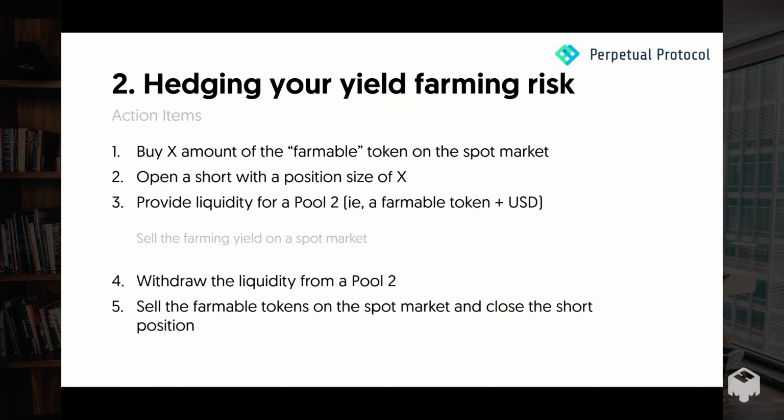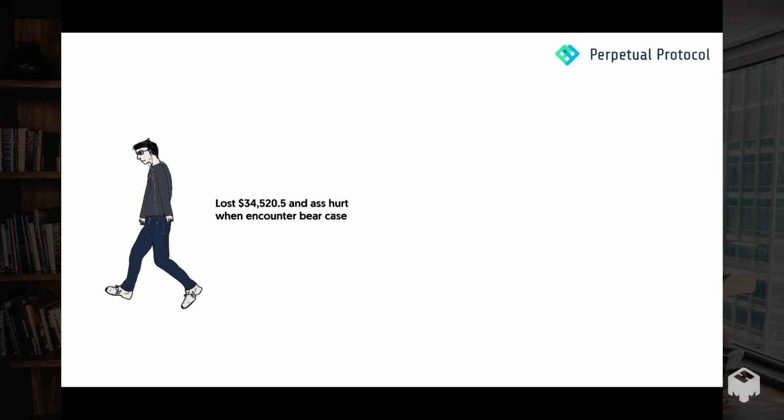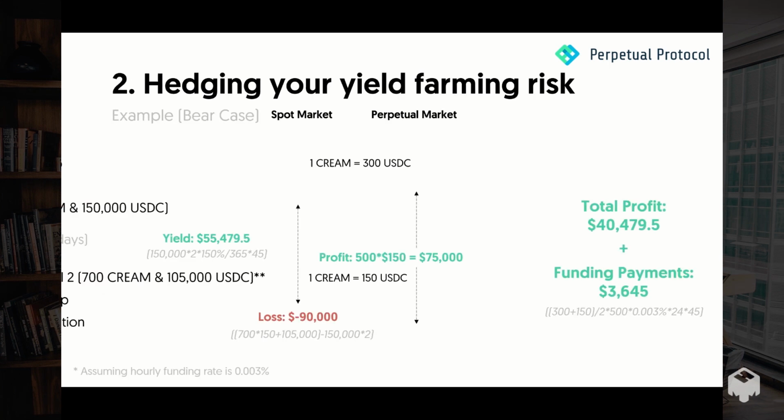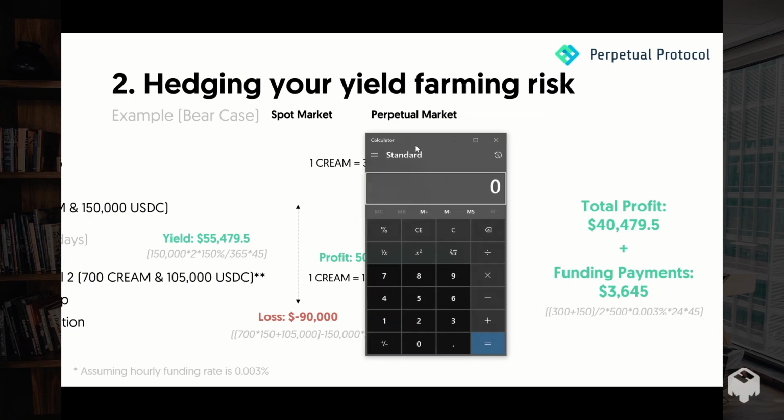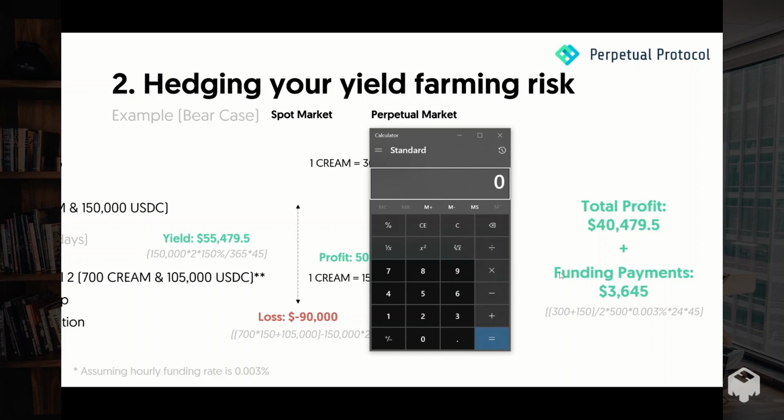close the short position. Before you knew this tactic, you would lose money when the price of the token halves, because if you don't hedge with step number 2, which is opening a short position on a perpetual market, your loss would be the yield minus the loss.